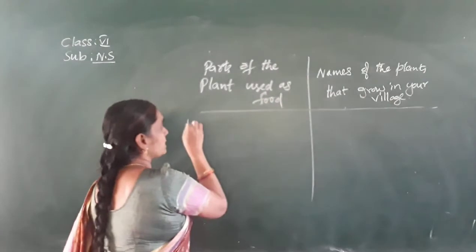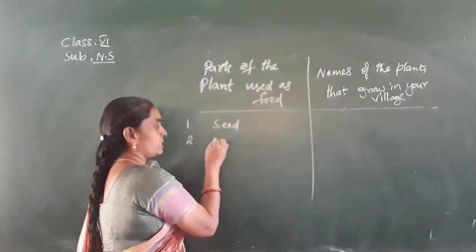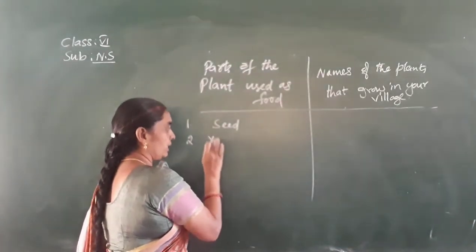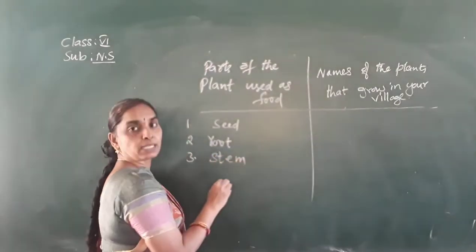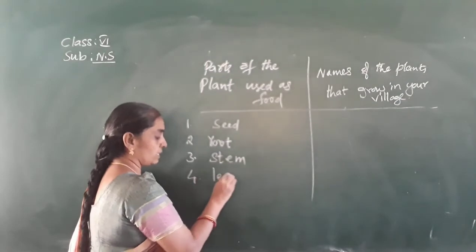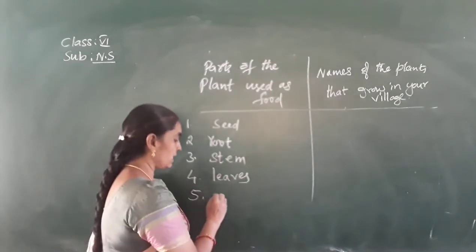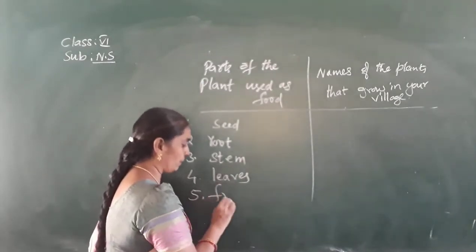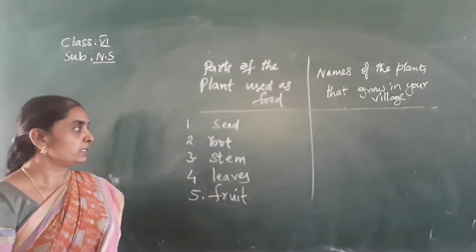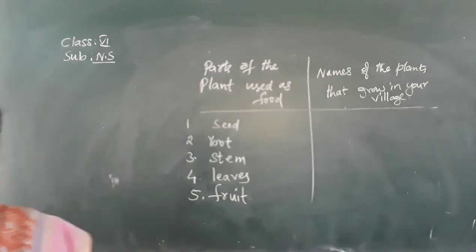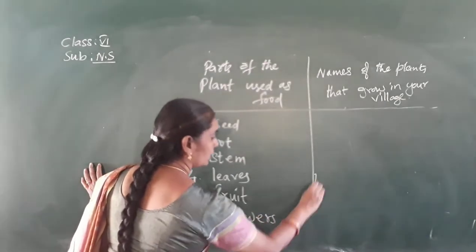Okay, first you note down the parts of the plant that you eat, as you know very well. Seed, yes, you eat it. After seed it comes to root, yes, you eat the root of the plant also. Third, next comes stem. Yes, you take some of the stems also in our food. Next, leaves. Leaves or leafy vegetables you are taking in your food. After leaves, you take the fruit of the plant. Yes, you are taking the fruit of the plant also in your food. So, seed, root, stem, leaves, fruit, and also flowers. Flowers are also included in our food.